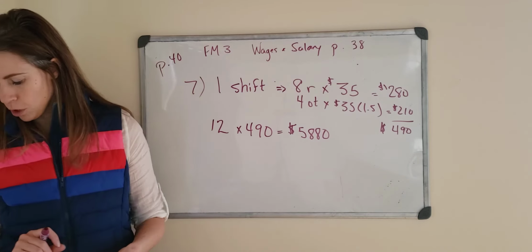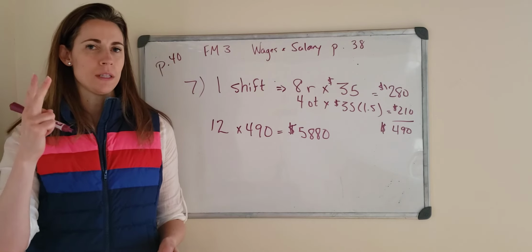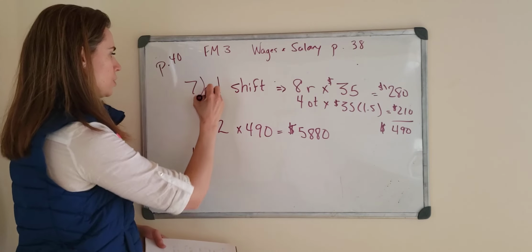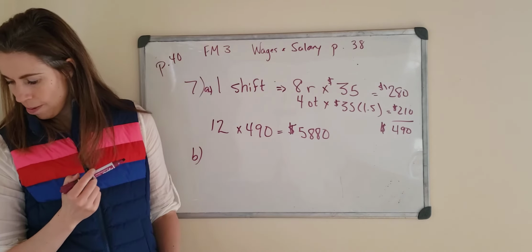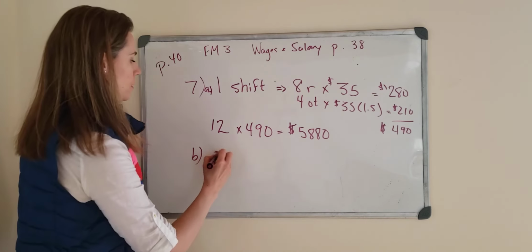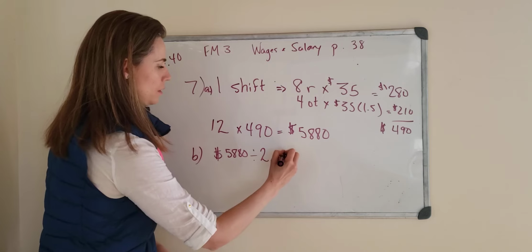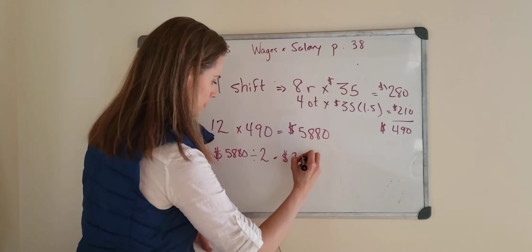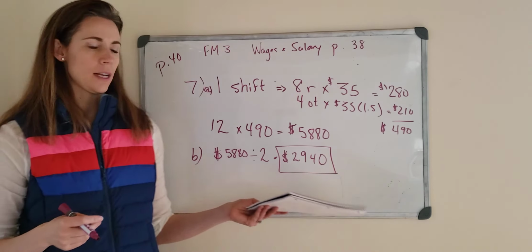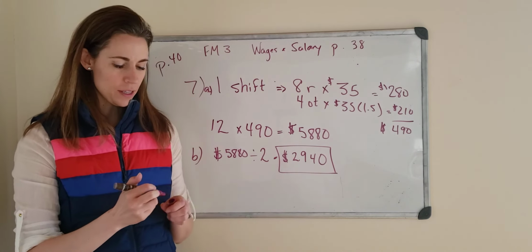For B it says, if the worker is paid semi-monthly, what is the value of each pay? What does semi-monthly mean? Twice a month. So it would be on the 15th, typically, and the last day of the month. We know that was his 1 month of work, and he's paid twice a month, so all you do is take that monthly pay and divide it in 2, and you get $2,940. So each of his pays on the 15th and the last day of the month would be, well, this is his gross pay. Okay, so that's number 7.